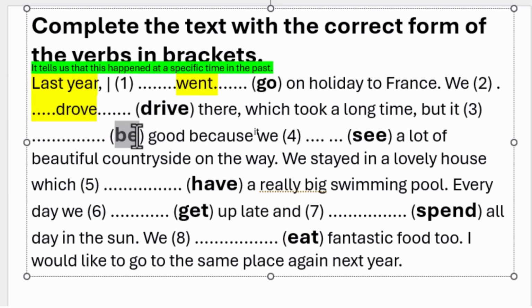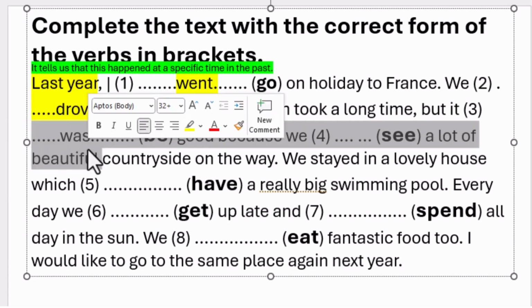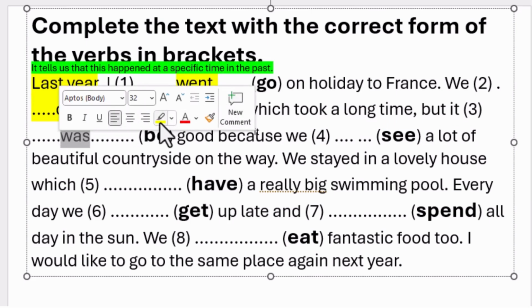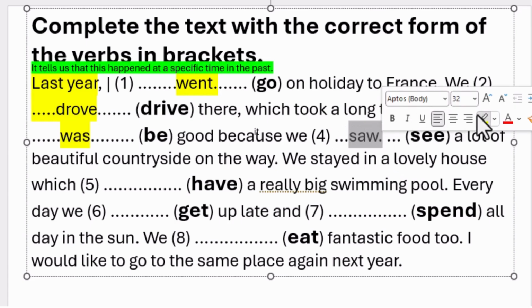So be, what is the past form of be? But it was good. So be changes to was. Because we see. Remember, past tense. What is the past tense of see? We saw. We saw a lot of beautiful countryside on the way.